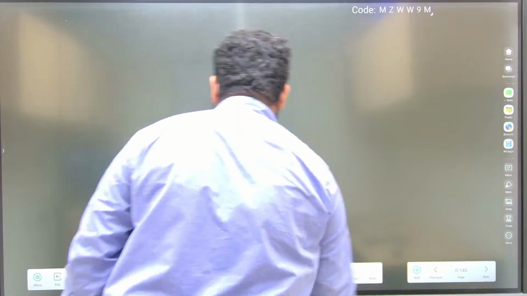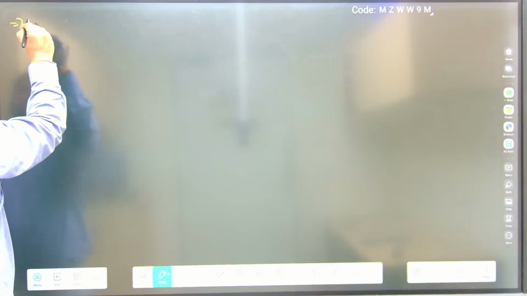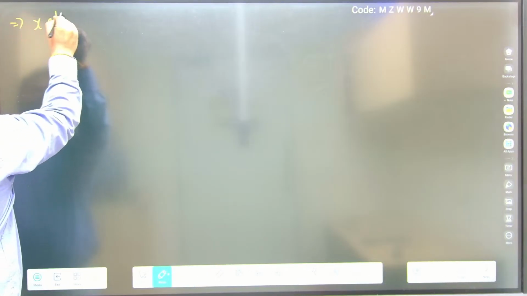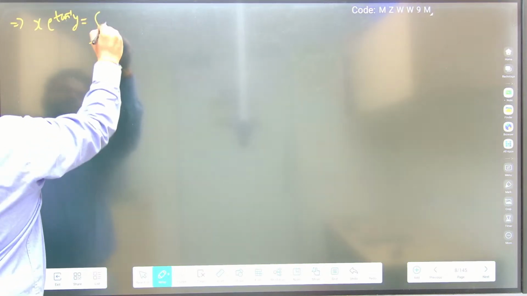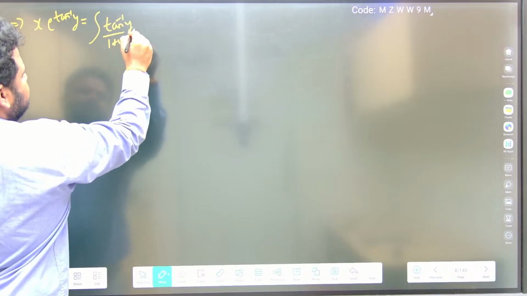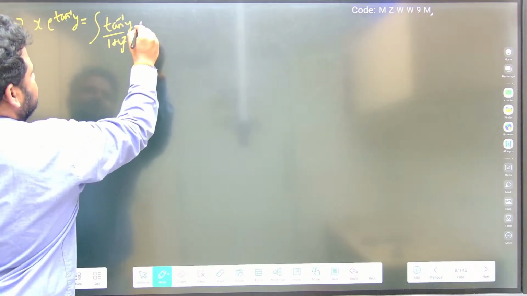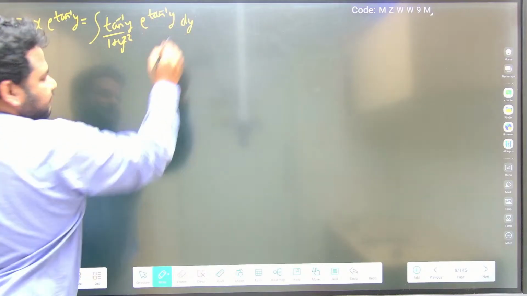See here what do you have? So x into e power tan inverse of y is equal to integral of tan inverse of y by 1 plus y square into e power tan inverse of y dy. This is what you have, correct? Now this is what we have.